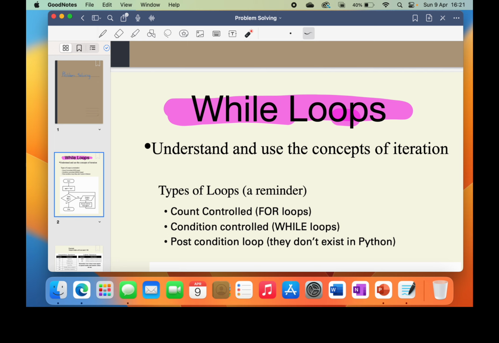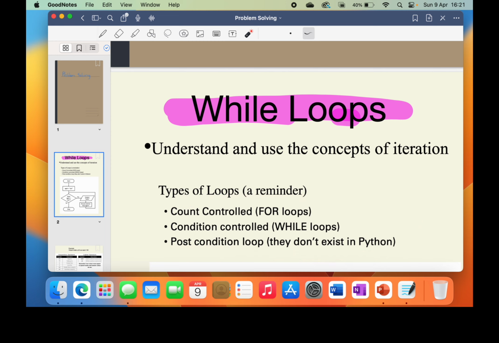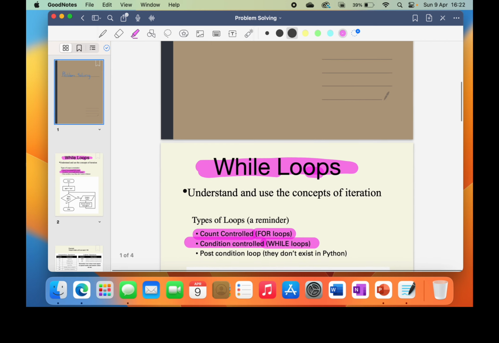Now there are three different types of iteration in programming. We have the first type, the count control loop, which is the for loop, which we looked at in a previous video. If you can't remember that, you can go back and look at it. We have the post condition loop, which doesn't actually exist in Python, but we will be looking at it in pseudocode later on. And then we have the one we're doing today, the condition control loop, otherwise known as the while loop. So let's take a closer look at what it is.